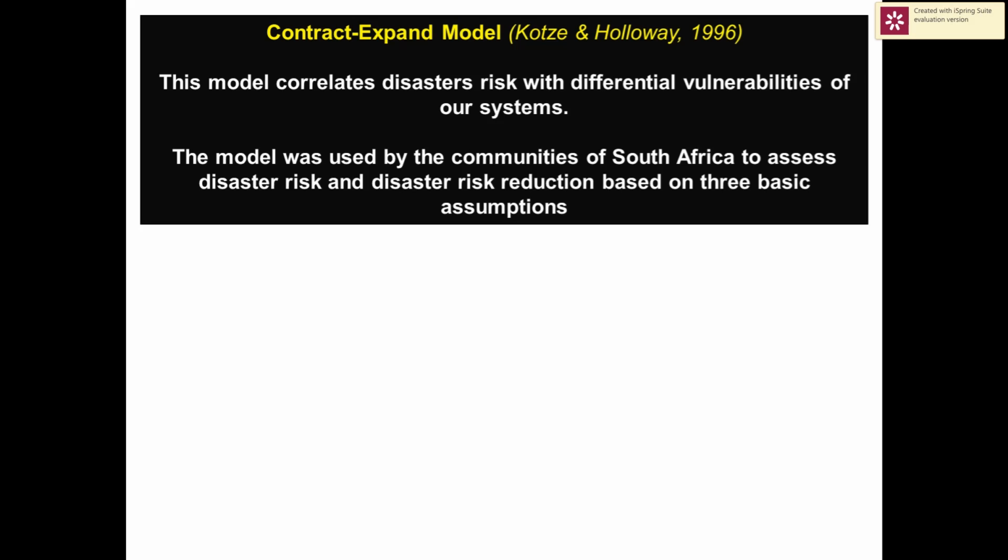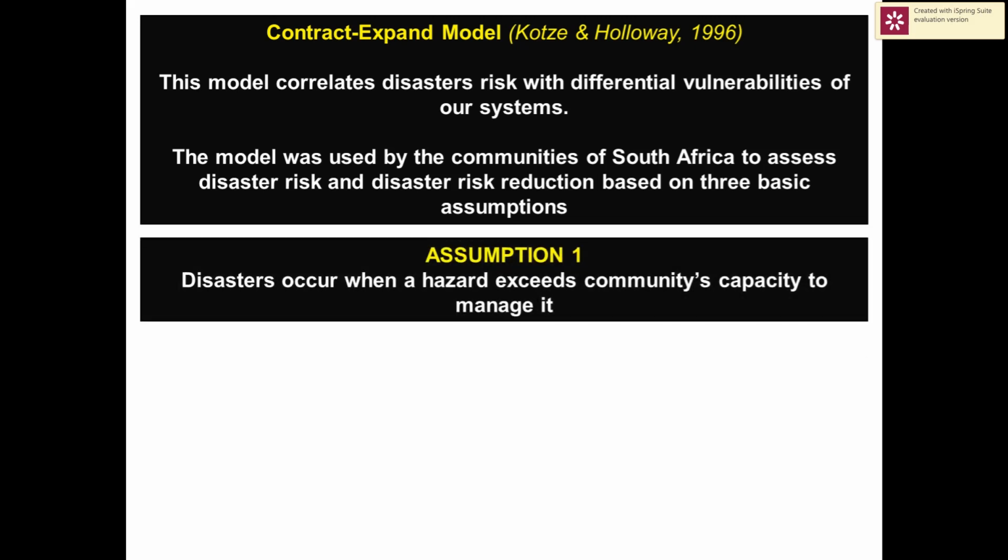The concept of the contract-expand model is mainly related to analysis of differential vulnerability of hazard-prone areas. This model was widely used in South Africa to assess disaster risk and mitigate damage and disruptions in hazard-prone areas based on three assumptions.